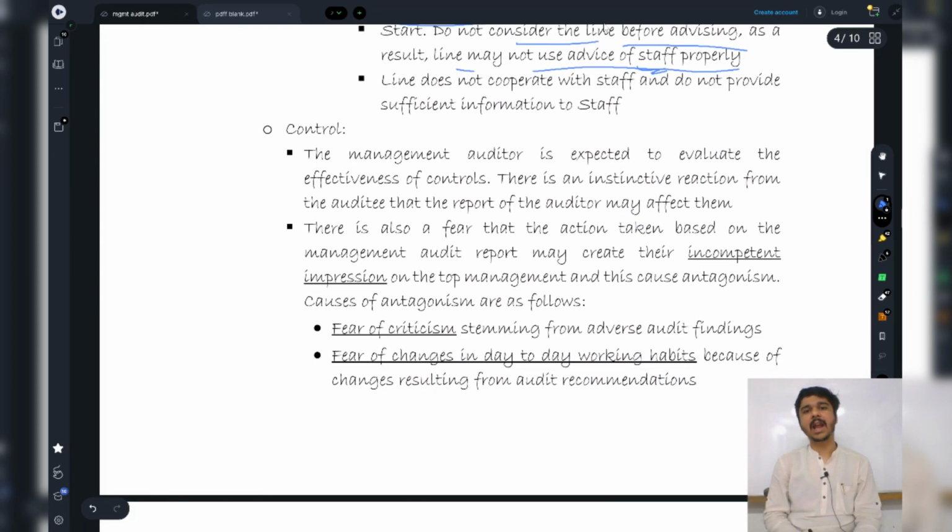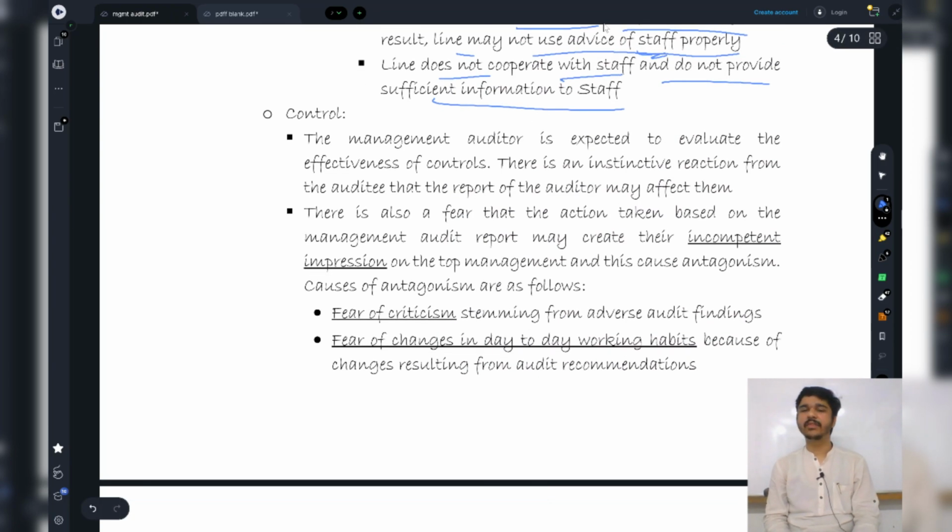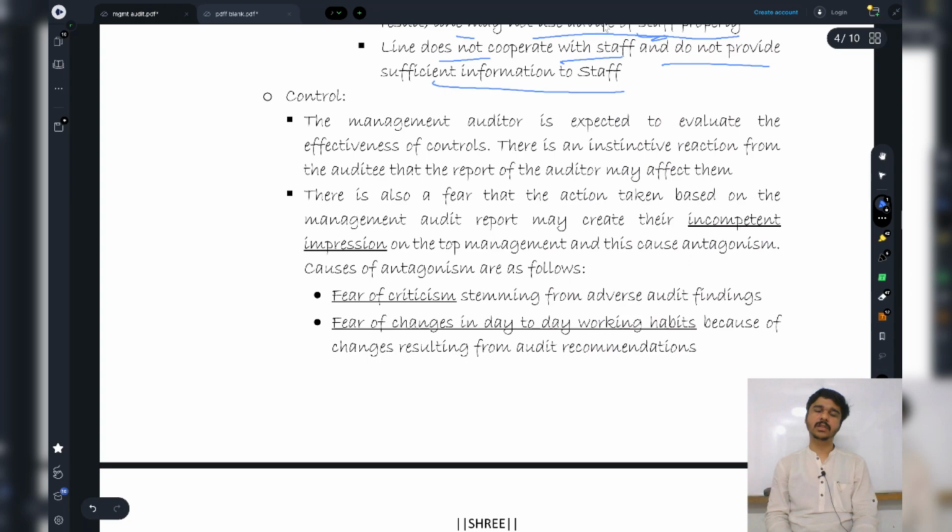Okay, and the line does not cooperate with staff and does not provide sufficient information to staff. This also happens because when I go to them, they feel that I am coming with a certain kind of attitude, and they are not going to cooperate with me. If I ask 10,000 questions to them, they are going to say NA to all of them. That might be a case. They will not provide me sufficient information.